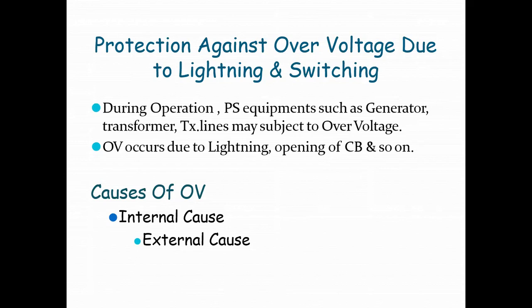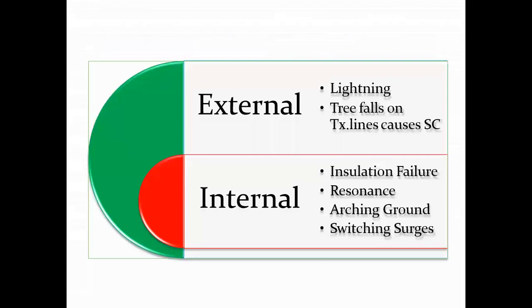The causes of overvoltage. There are two types of causes. First one is internal cause, and second one is external cause. The reasons for external causes are lightning surges, tree falls on transmission lines, causing short circuit and three-phase short circuit, etc. The internal causes are insulation failure due to resonance or arcing ground, or switching surges.